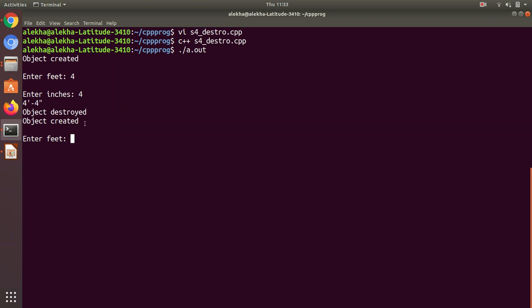Then the second object is created, so it automatically invokes the constructor of the second object to print object is created. Now using set distance, it is asking for the feet value. Let's say 5. So again it displays, and when I use delete explicitly, because here I am deleting or destroying the objects explicitly, meaning freeing the memory there, at that time it automatically calls the destructor. Just a demonstration to show how destructors work.